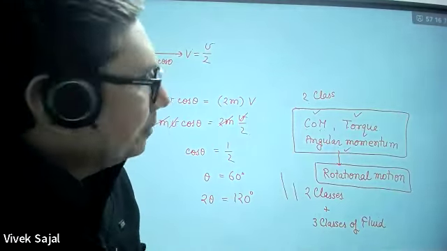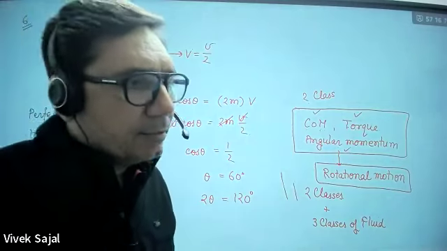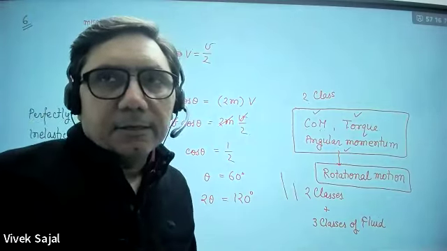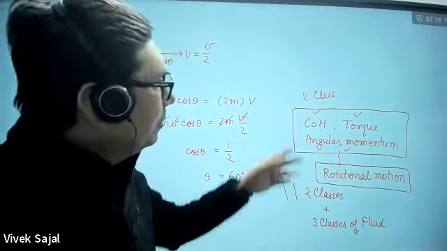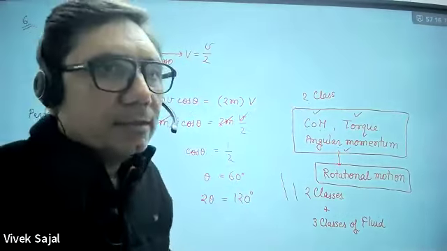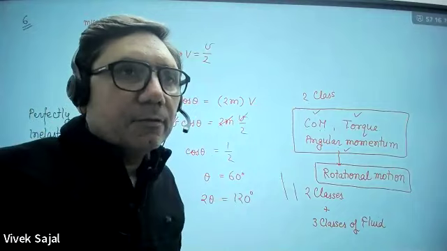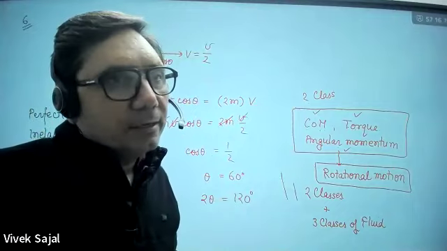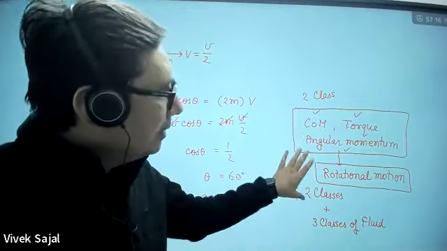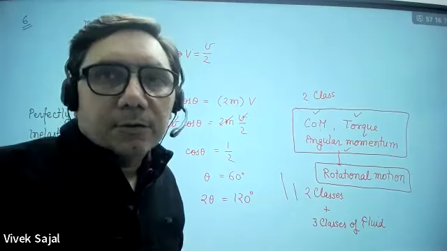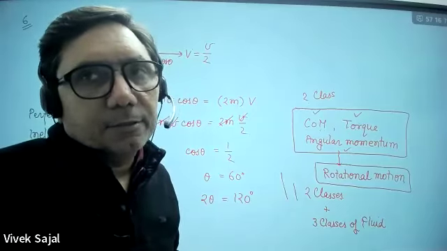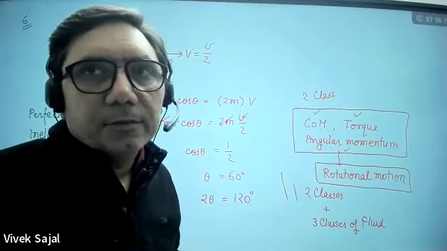I will try to take extra classes on Sunday, morning and evening, and one more class in between, so 3 classes. Then on Monday and Tuesday, at least your rotational dynamics will be completed.